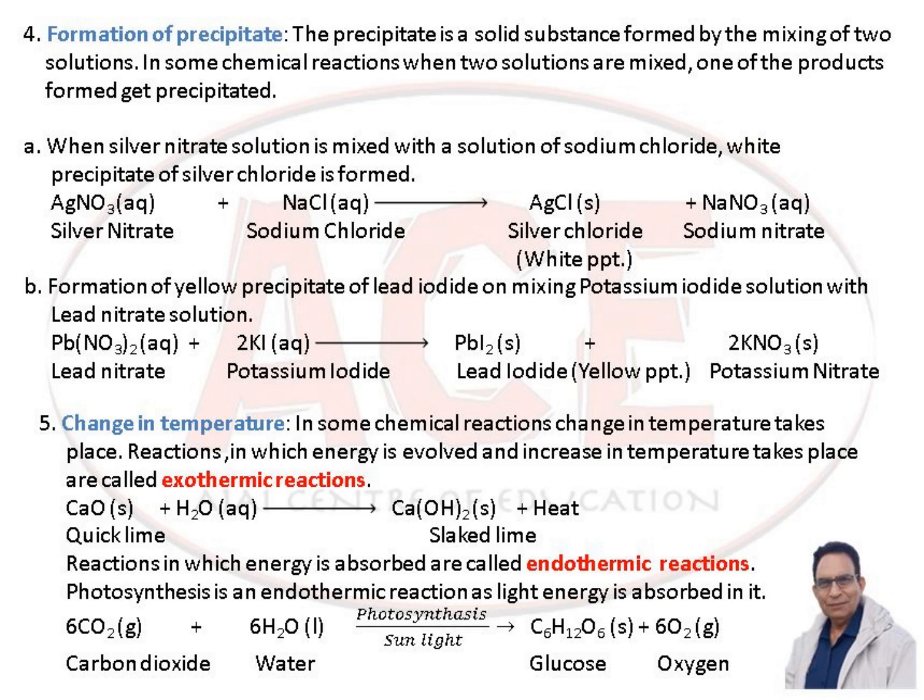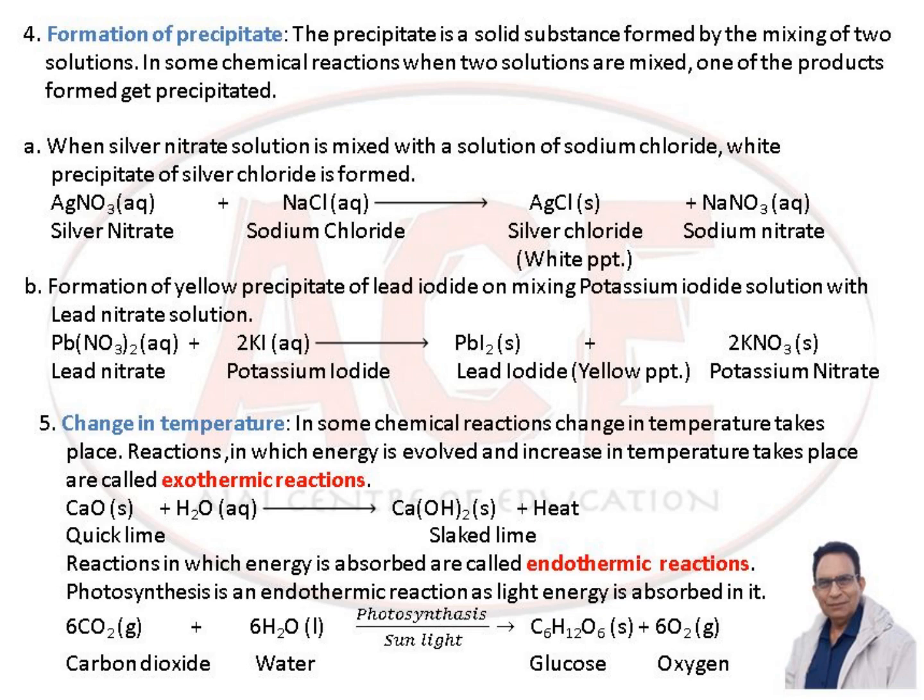AgNO3, that is silver nitrate, reacting with NaCl, that is sodium chloride, gives AgCl, that is silver chloride, and along with this we are getting sodium nitrate, that is NaNO3. So we are getting in this reaction a white precipitate of silver chloride.